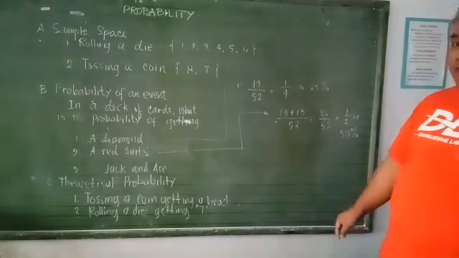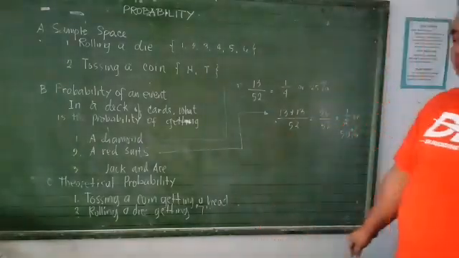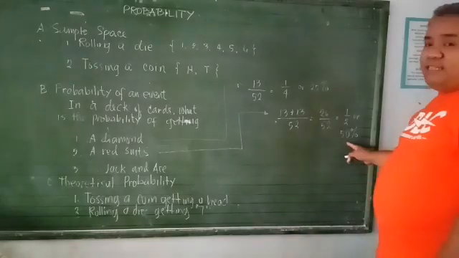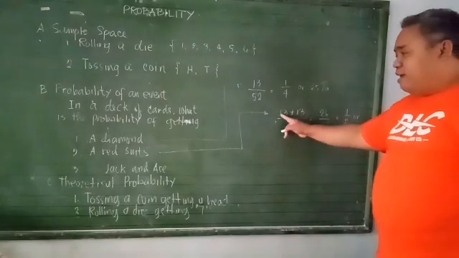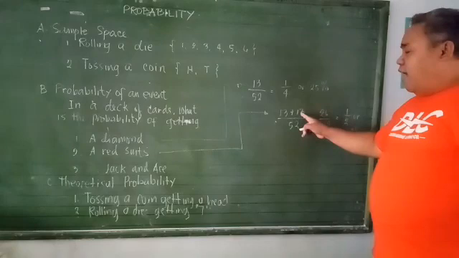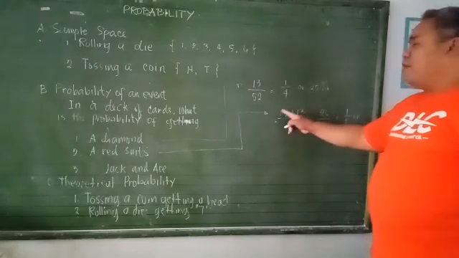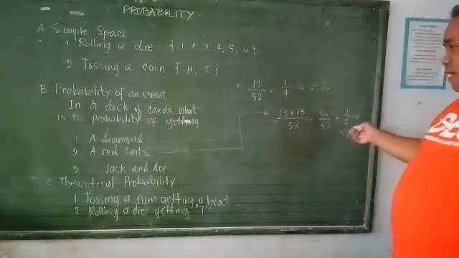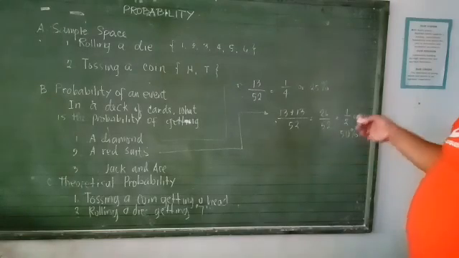So the possibility that you can get a red suit in a particular deck of cards is 50%. Kasi 13 in diamonds, which is a red suit, and hearts, which is also a red suit, which is 13, you're going to add the 2 and divide by 52, and you get 50% possibility.